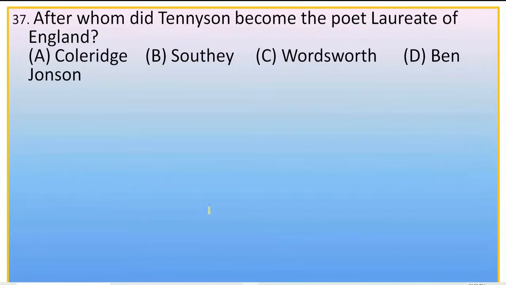Next, question number 37. After whom did Tennyson become the poet laureate of England? We know that Wordsworth was the poet laureate of England up to 1850. And in 1850, Wordsworth died. Then Tennyson became the poet laureate. So Tennyson became poet laureate in 1850 after Wordsworth. So the right option is C, Wordsworth.